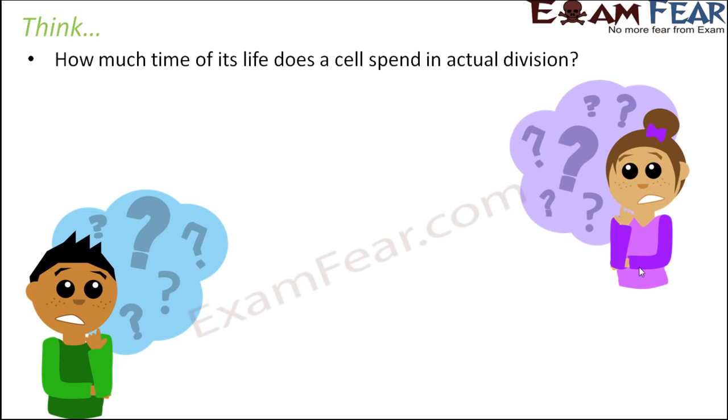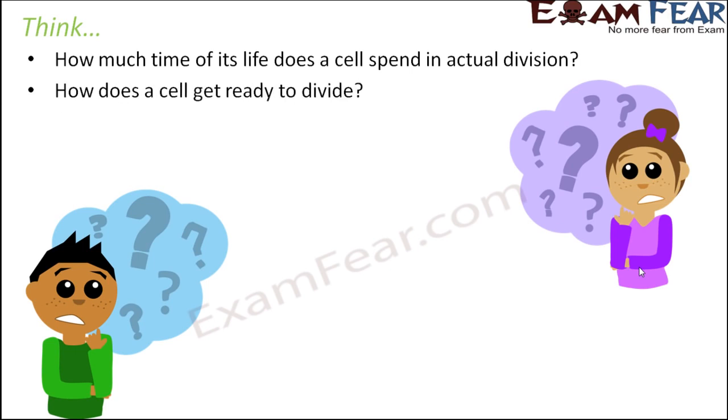But there is also some time which the cell spends to prepare for the division. So you might wonder that, okay, if this is the lifespan of a cell, how much percentage of its lifetime is it spending in actual division, and how much percentage of its time is it spending in preparing for the division, and what is it doing the rest of the time? So you might be curious to know that.